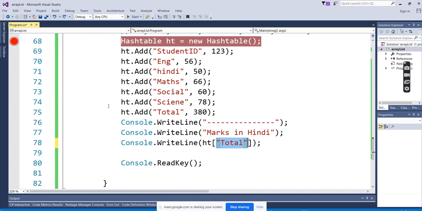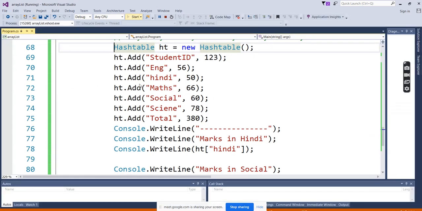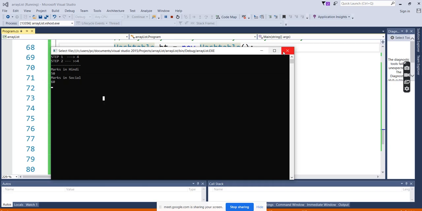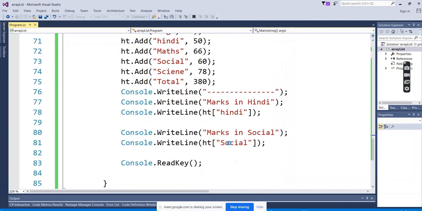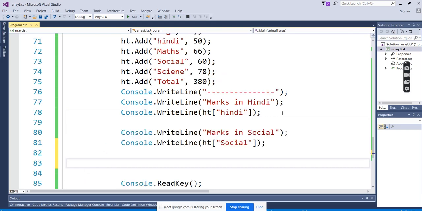So if I want to know all the things, here we are seeing one by one, right? Get the value of the marks in social. You can see here marks in Hindi is 50, marks in social is 60, right? So directly we can fetch with the key values. But what if every time I need to query? What if I want to display all the values, right?